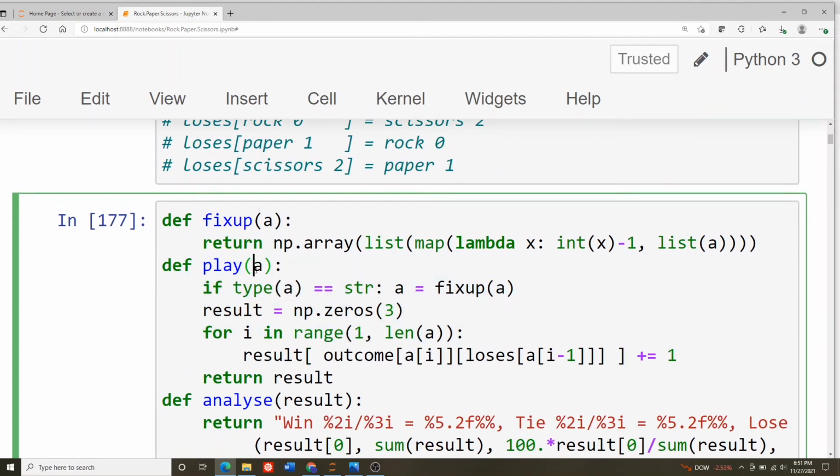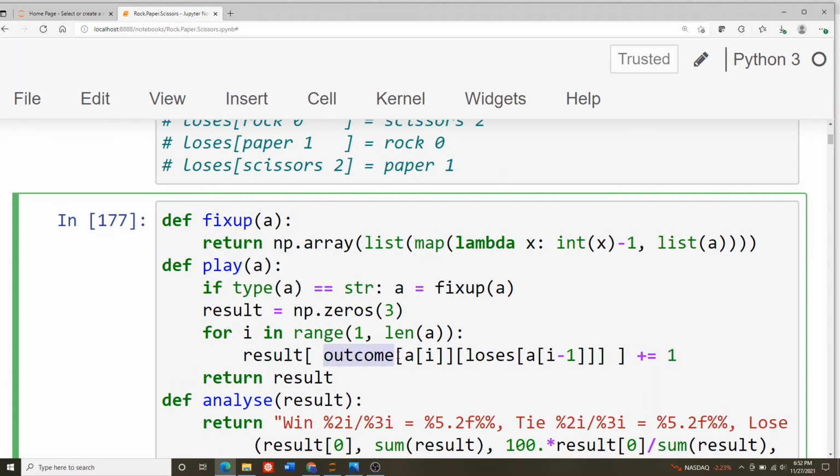So A is your array of moves. And here we're looping over all the moves, but we're skipping the very first move. So it's really just a one-line body. Let's see if we can unpack this. So the result, there's only 3 things that can happen. You can win, lose, or tie. So we're just keeping track of those 3 things. How many times do we win? How many times do we lose? How many times do we tie?